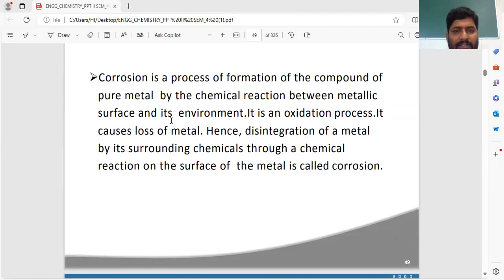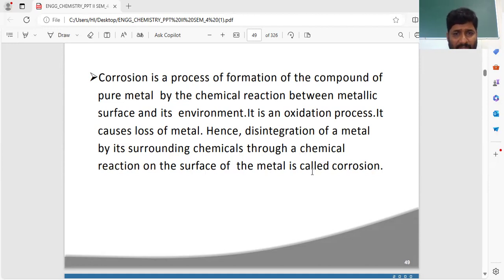We discussed that it is an oxidation process. Second point here: it is an oxidation process. So when metal is attacked by the environment, that reaction is an oxidation reaction. It causes loss of metal, hence disintegration of metal by its surrounding chemicals through a chemical reaction on the surface of the metal, which is called corrosion.